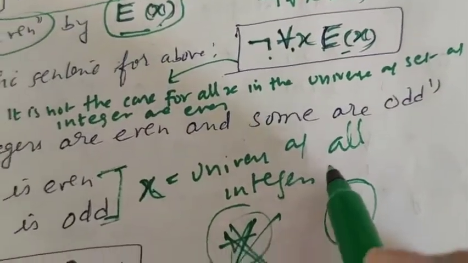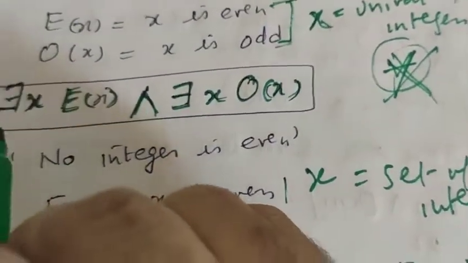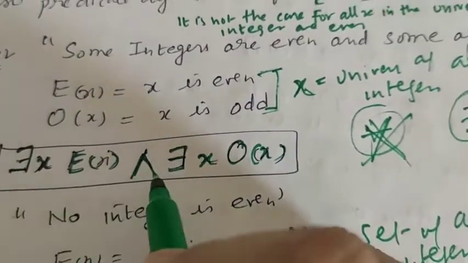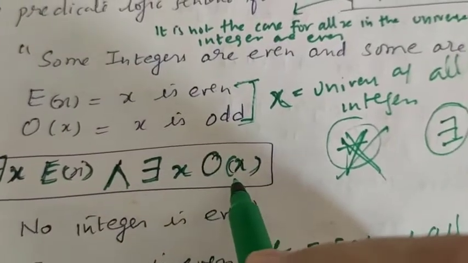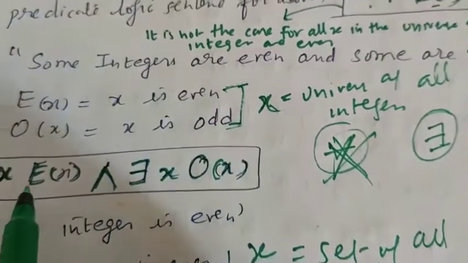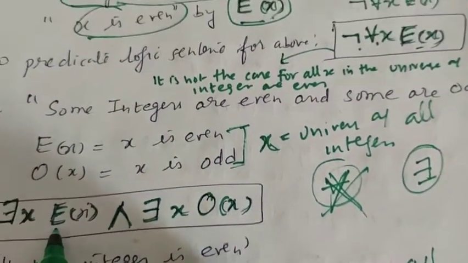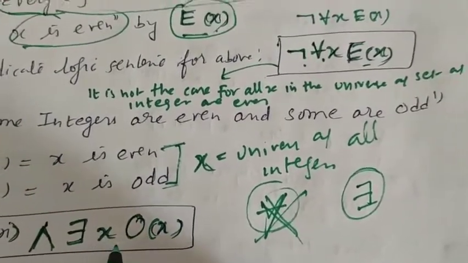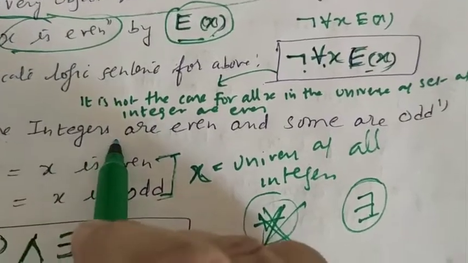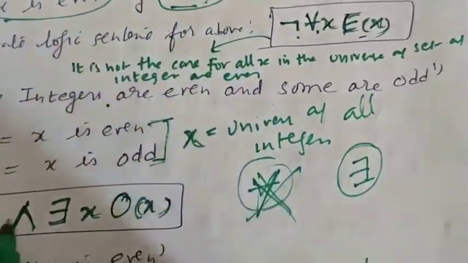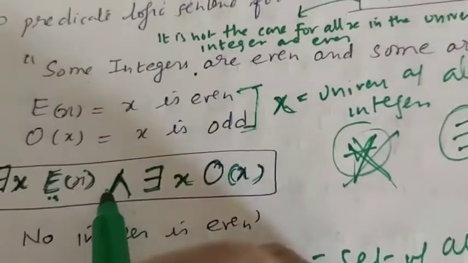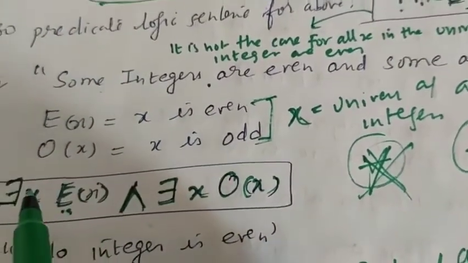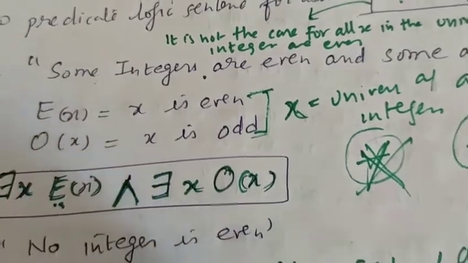The universe is all integers, so here it is again simple: there exists x E(x) and there exists x O(x). So there exist some x which are even, and there exist some x which are odd. By using the connective and, we have made this predicate logic sentence.